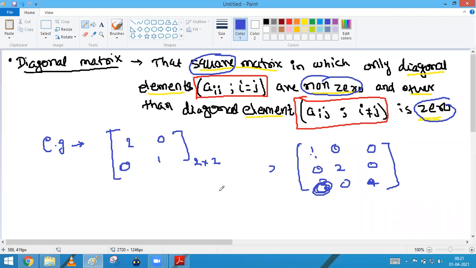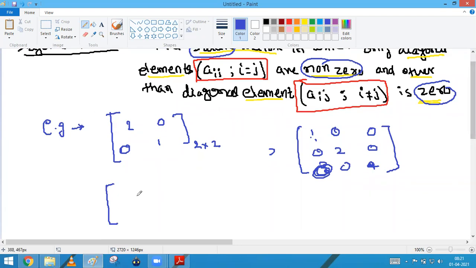Now the confusion will be, क्या sir एक भी element 0 नहीं हो सकता diagonal का? हाँ. Is it possible that you can take one element, two element even equal to 0? Means like A, 0, 0, 0, 0, 0, 0, 0, minus 1. Okay, so you can take the one or two element as a rule, but you cannot put a whole element equal to 0. When we put a whole element equal to 0, it becomes null matrix. Okay, got my point?